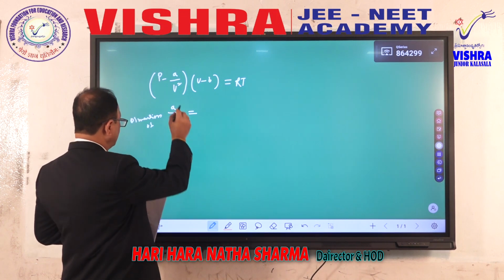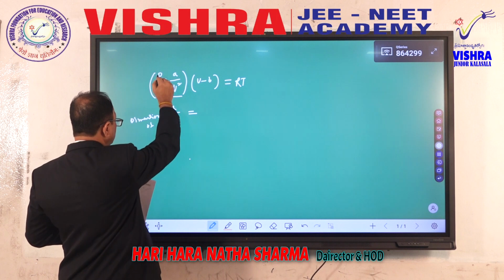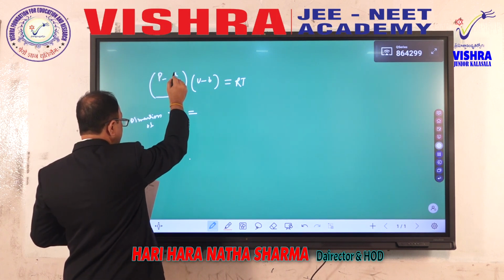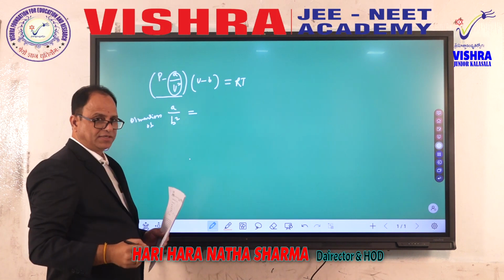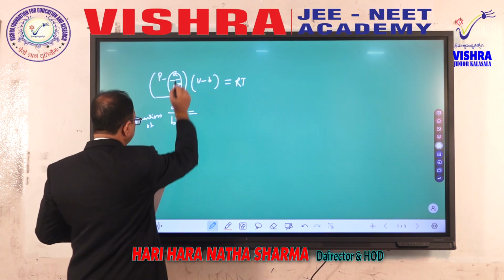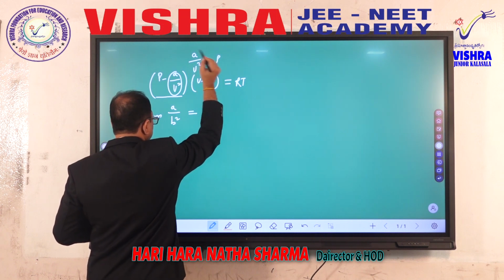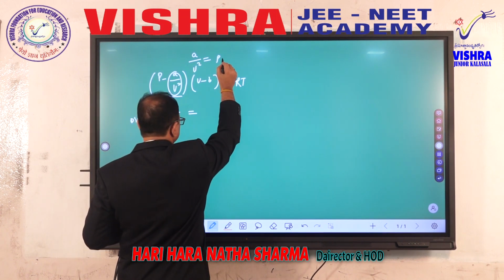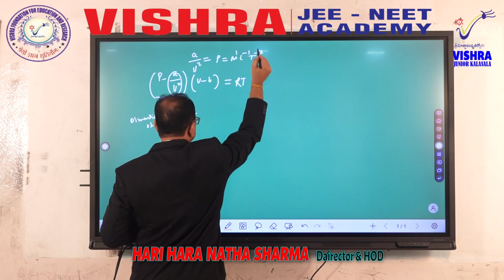Now, here P minus A by V square, therefore from here we are subtracting some quantity A by V square. Similar physical quantities can be subtracted or added. Therefore, A by V square should have the dimensions of pressure. So pressure is M power 1, L power minus 1, T power minus 2.